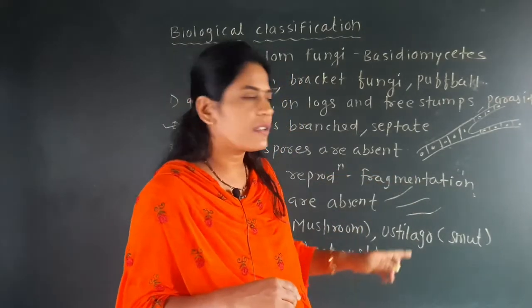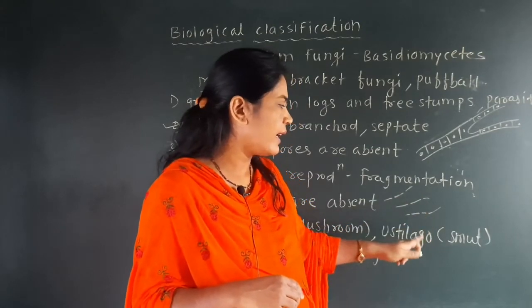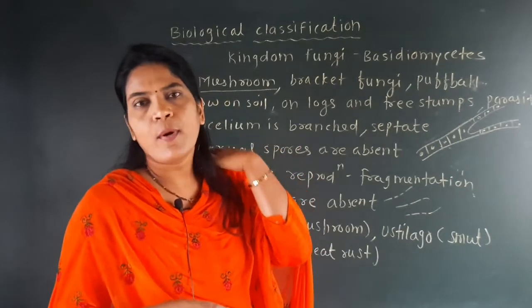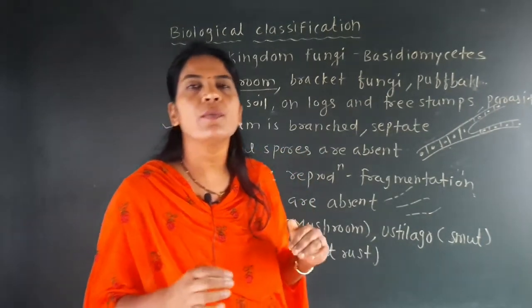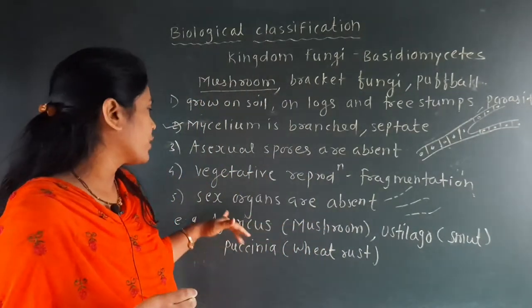If this thread-like structure is broken accidentally, then each broken piece again forms a parent-like body. That is called fragmentation. So vegetative reproduction will be found in Basidiomycetes, and it is of the fragmentation type.